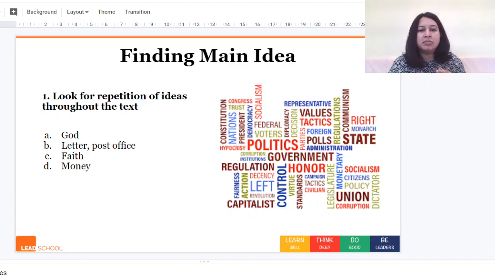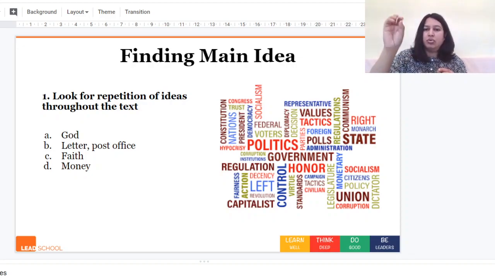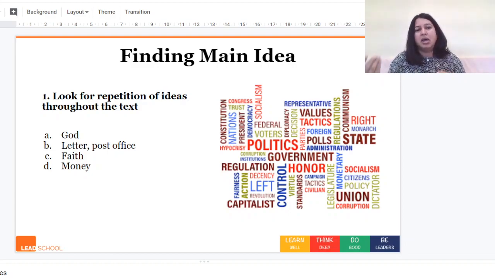Okay, so one idea that is around across the whole story is God, right? The title itself has A Letter to God, so in the title also God is there. Then we start with God willing the rain will come, and then he writes a letter to God, and again God till the end. In the end again he writes a letter to God where he's asking him to send the rest of the money. So God is all across the story.